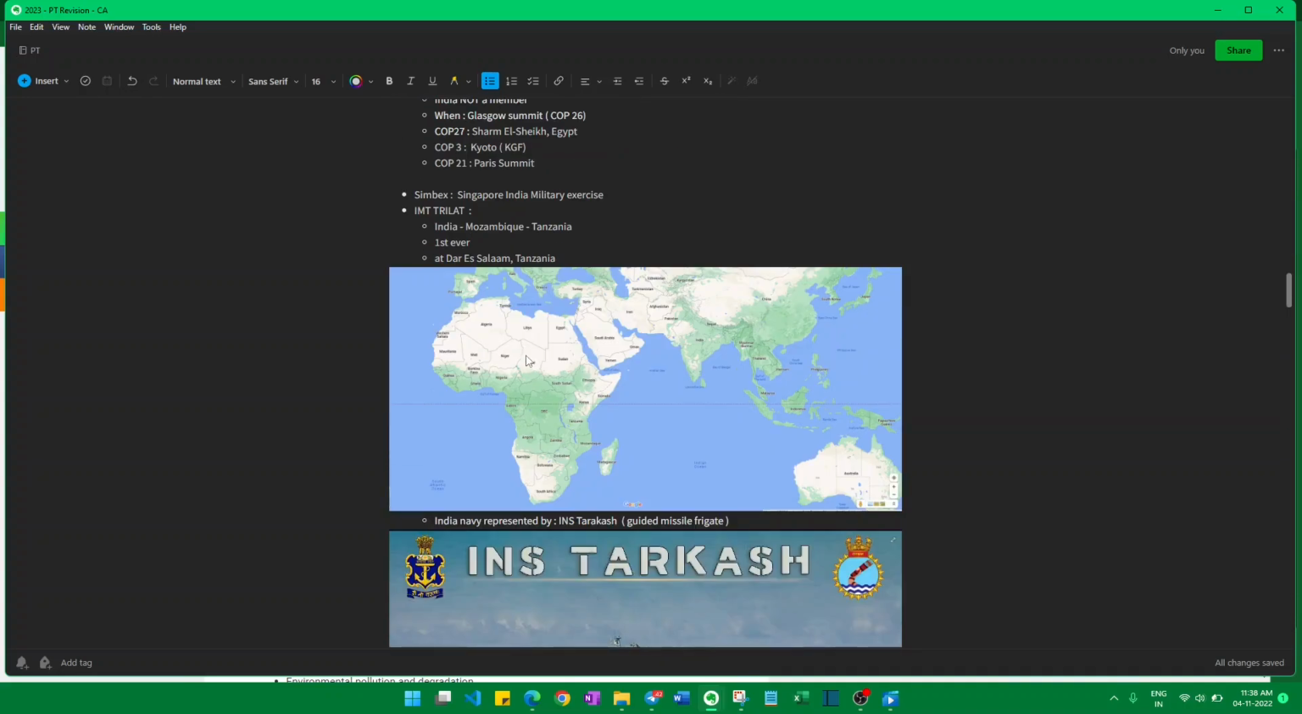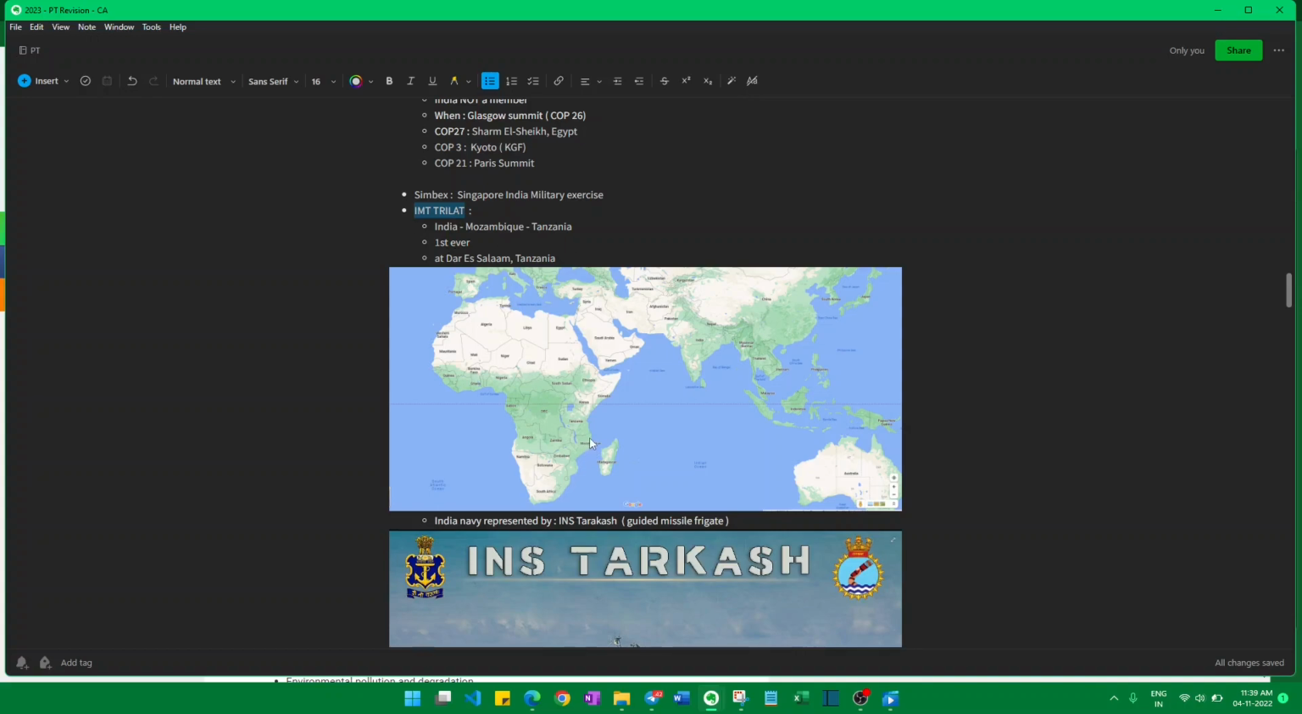The next news is the SIMBEX exercise. Some of the exercises we will learn now. SIMBEX is the Singapore India military exercise. And IMT 3LAT is a trilateral exercise between India, Mozambique and Tanzania. So this is the first ever exercise, and important here is the map.